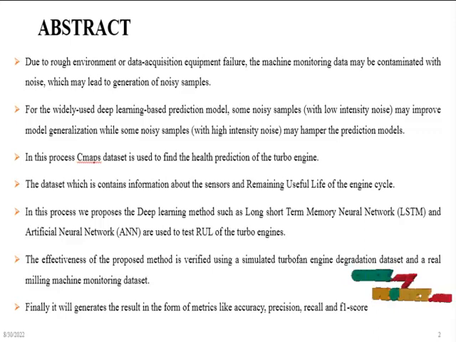In this process, the CMAPS dataset is used to find the health prediction of the turbo engine. The dataset contains information about the sensors and remaining useful lives of the engine cycles. We propose deep learning methods such as long short-term memory neural network and artificial neural network algorithms to test the remaining useful life of the turbo engines. The effectiveness of the proposed method is verified using the simulated turbofan engine degradation dataset and a real milling machine monitoring dataset. Finally, it will generate the results in terms of metrics like accuracy, precision, recall, and F1 score.